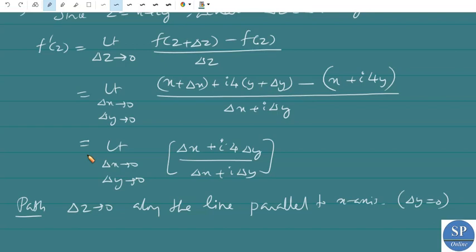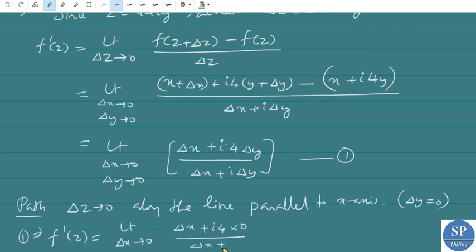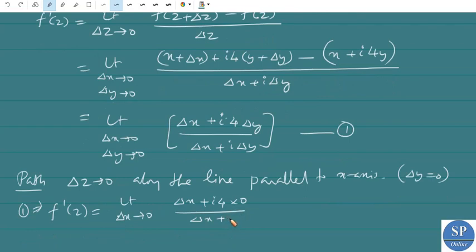So along that line, f dash of z is the limit as delta x tends to 0 and delta y equals 0, so we have delta x plus i into 4 into 0, divided by delta x plus i into 0.